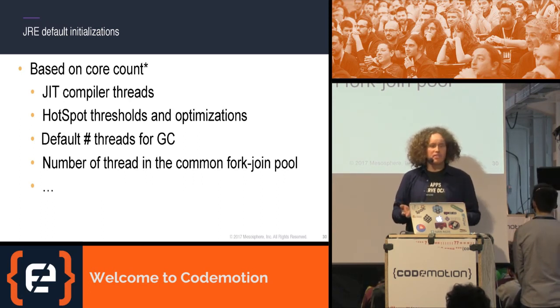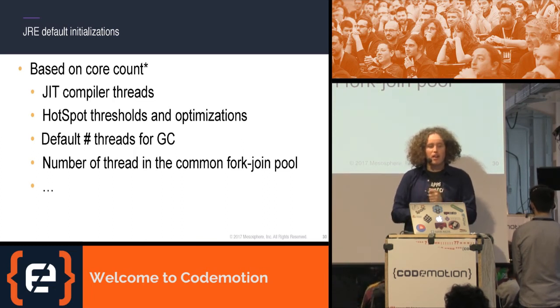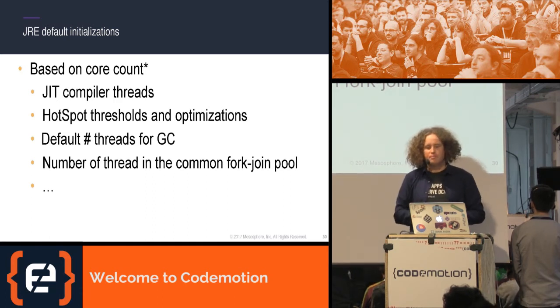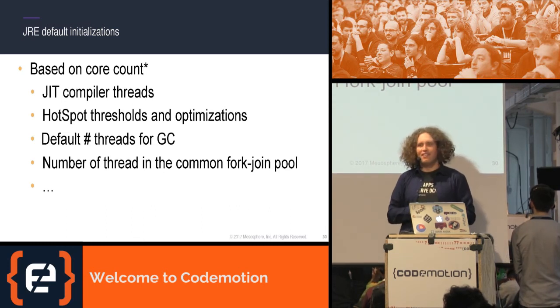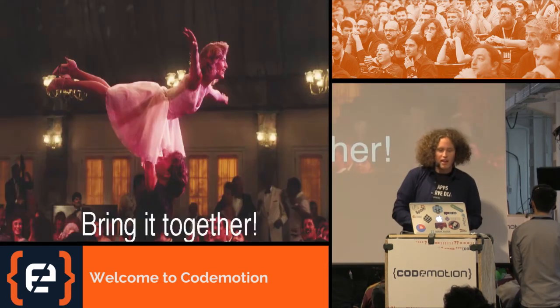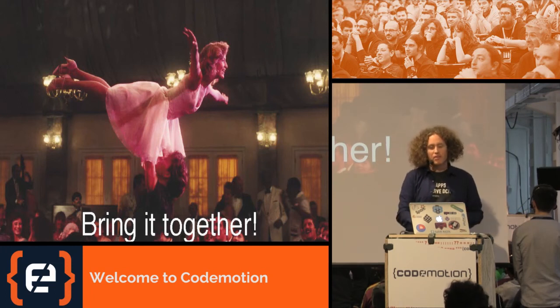And then it will set the default number of JIT compiler threads, the hotspot thresholds, the default number of threads for garbage collection, the default number of threads in the common fork join pool, and so on, based on this core number. And there we can already guess where some trouble might be if we run that in a container. We'll see that trouble once we bring the container world and the Java world together.